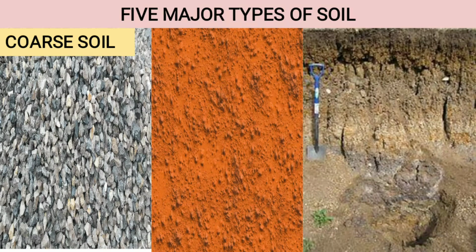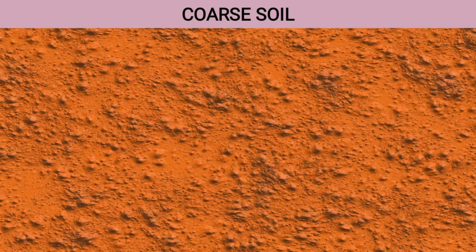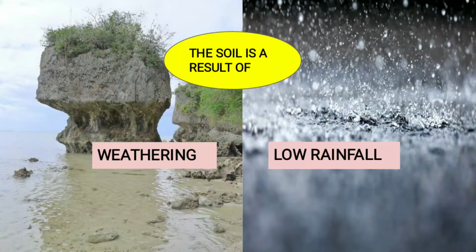Coarse means it is not a total powdered form. It will have some granules of sand, some rock particles in it. A mixture of all is a coarse soil. So you can actually see how it looks. This is a coarse soil where you can see a mixture of powder and rock particles and big granules and sand particles. Now this coarse soil, how is it formed? It is formed because of weathering, that is washing away of rocks, and because of low rainfall.